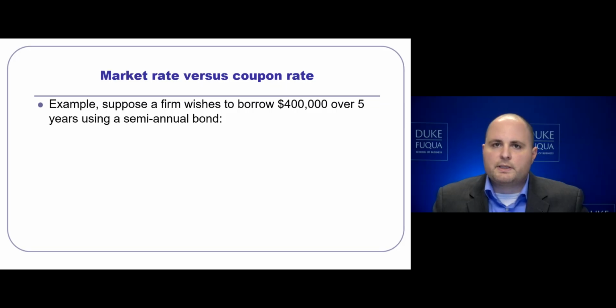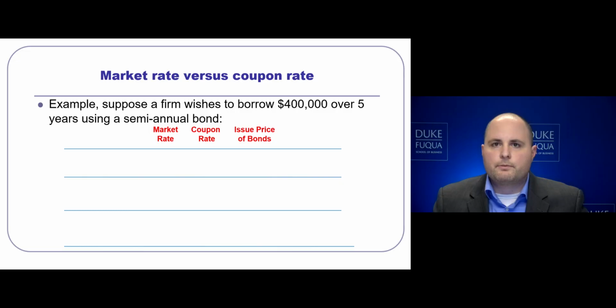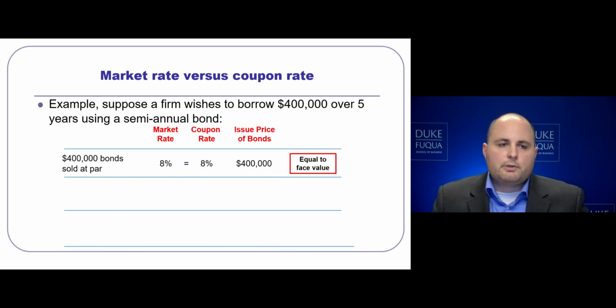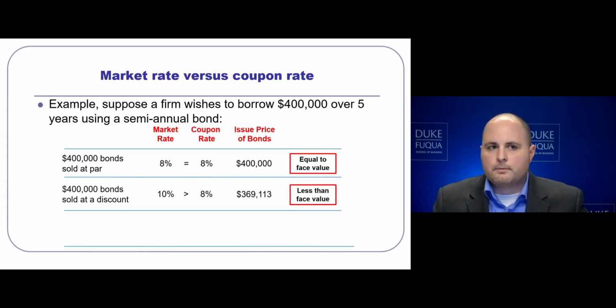Let's take an example and see how these three types of issuances work. Suppose we have a firm that pays semi-annually and will borrow $400,000 over 5 years. In a situation where we issue the bond at par, this $400,000 bond with a coupon rate of 8% will have also a market rate at 8% and will receive at issuance $400,000. That is, the firm will issue the bond equal to its face value.